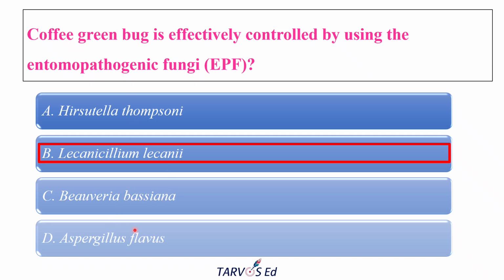And Aspergillus flavus is a saprophytic fungus which produces aflatoxin. So it is a plant pathogen. Generally, it is not an EPF, it is a plant pathogen. And also it can be considered a storage fungus, not an entomopathogenic fungus used for pest control. So the correct answer is Lecanicillium lecanii.